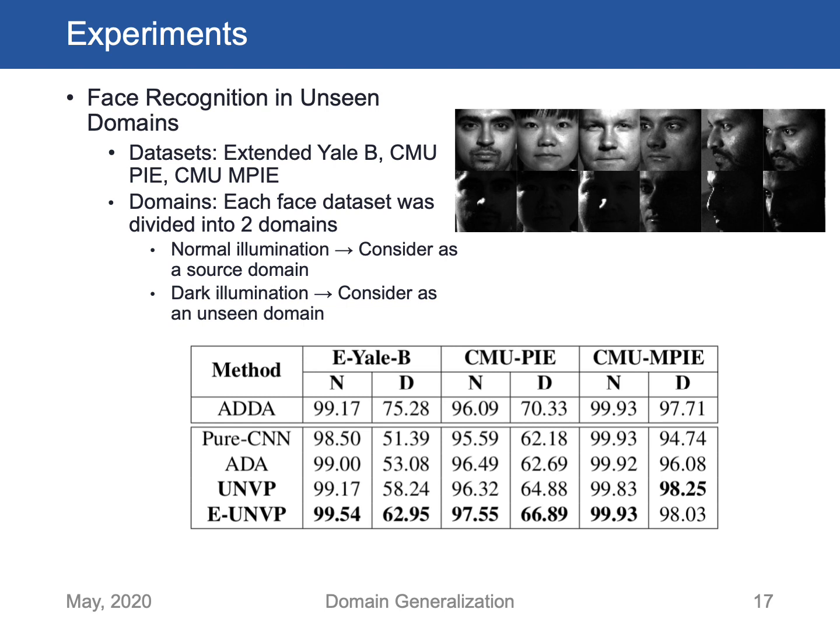We study our methods on the face recognition problem. In the experiment, we use the extended Yale-B, CMU-PIE, and CMU-MPI datasets. For each dataset, we use the normal lighting condition as the source training dataset and the dark lighting condition as the testing dataset. As a result, our methods outperform other methods and achieve state-of-the-art results.